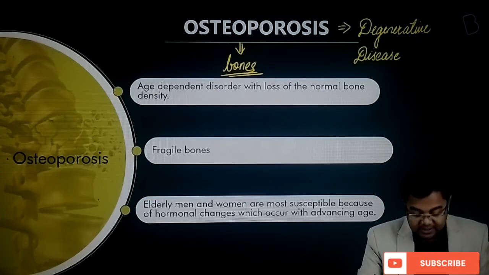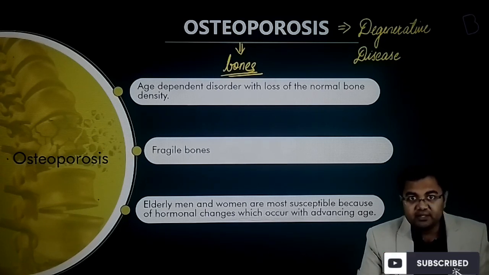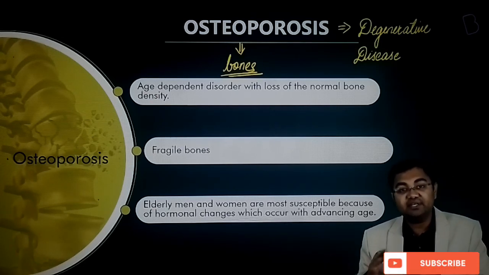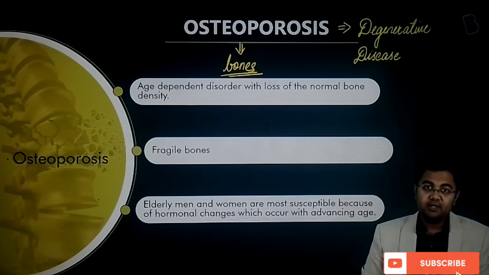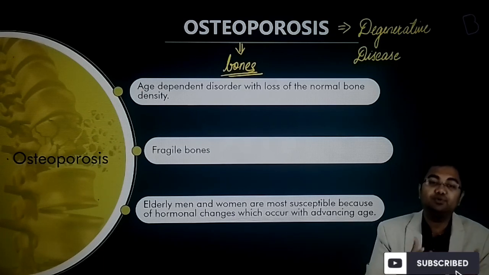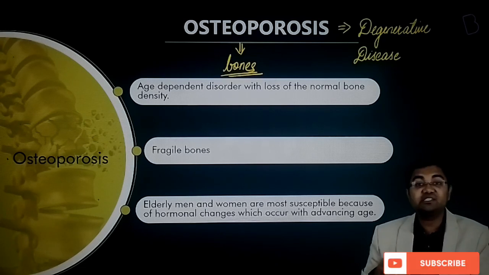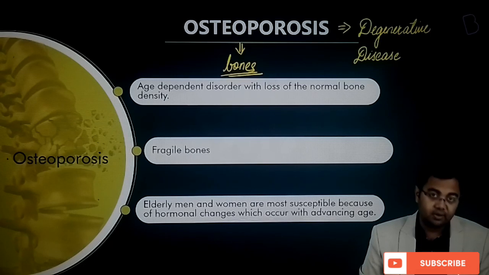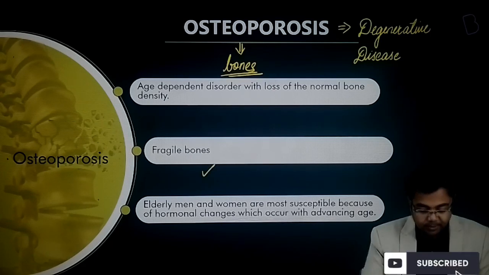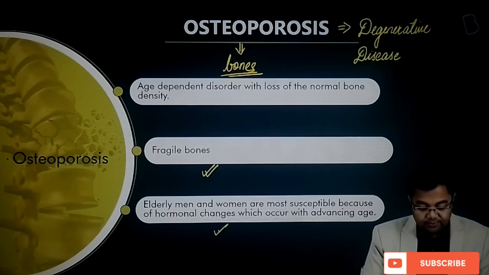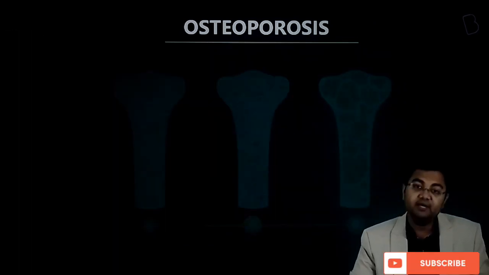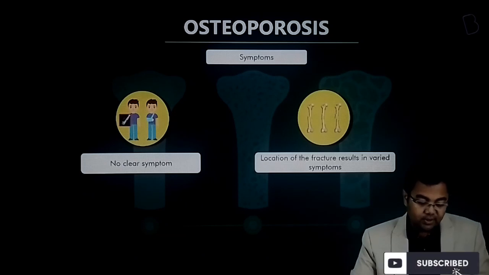So what happens is that the bone density in people who have osteoporosis decreases, and because bone density decreases, they are at higher risk of fractures, etc. Even small accidents can lead to fractures. So these are some of the symptoms that will say that possibly osteoporosis is the cause of these kinds of fractures. So the bones become fragile, and elderly men and women are more susceptible because of hormonal changes which occur with advancing age.